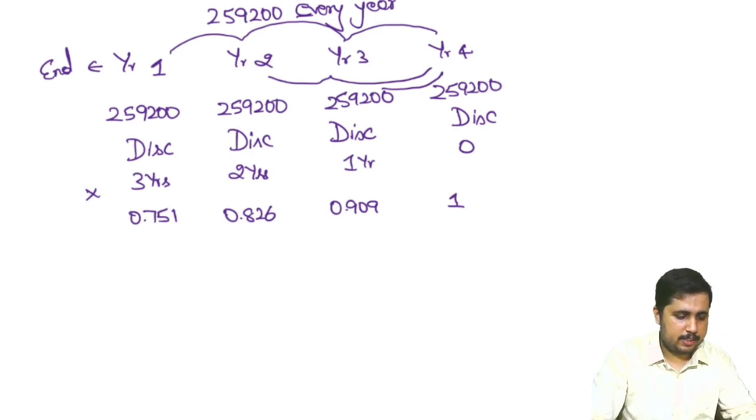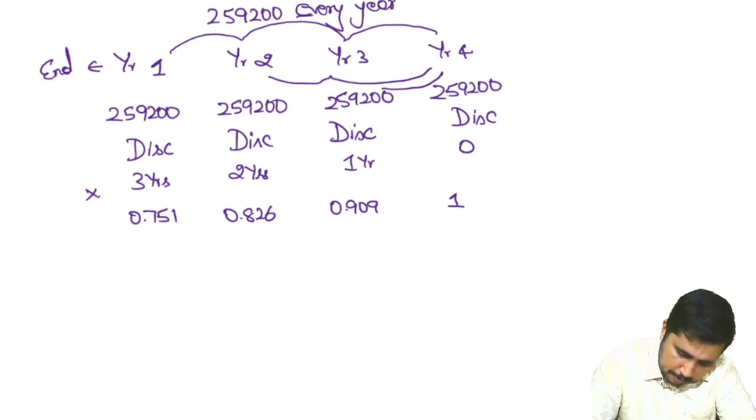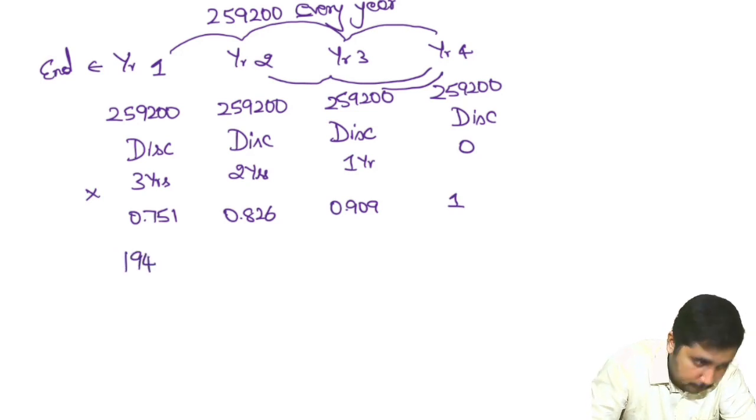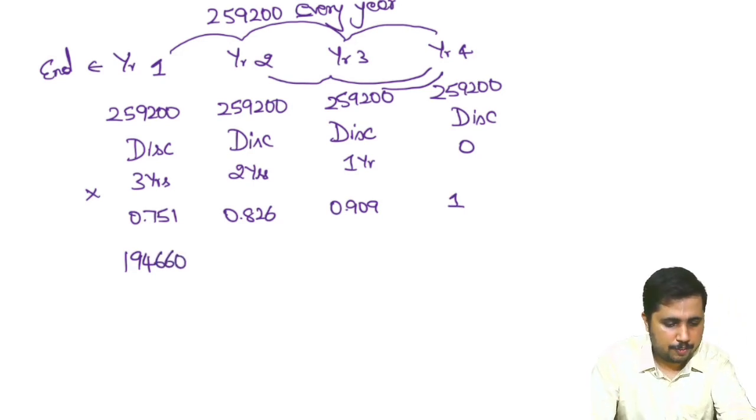So multiply this now. 259,200 into 0.751. This will be 194,660. Second, 259,200 into 0.826.